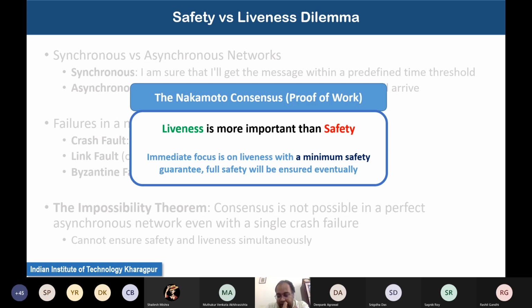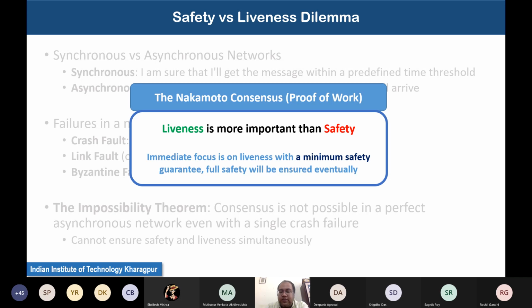Well, so that should not happen. Once you have initiated a transaction, within some finite duration, you should be able to know whether the transaction was successful or whether there was a failure. Otherwise there is no meaning of carry forward with this kind of financial transaction in the digital world or even in the physical world. Well, so that is one of the fundamental requirements for any kind of financial transaction.